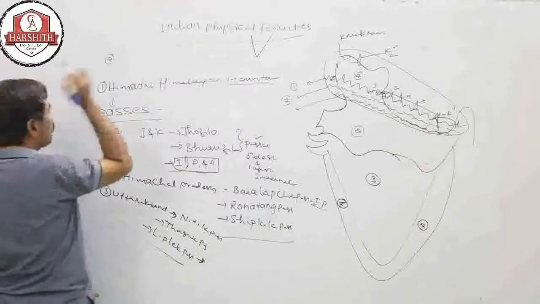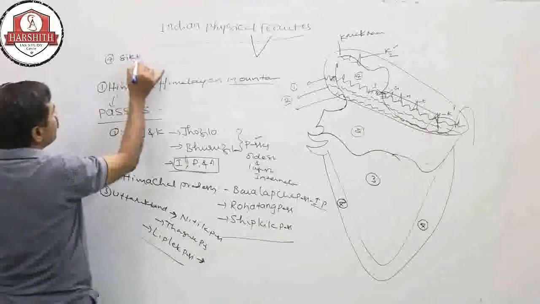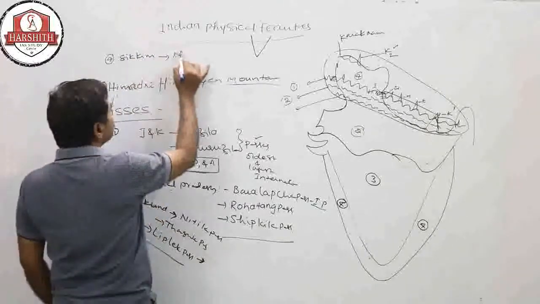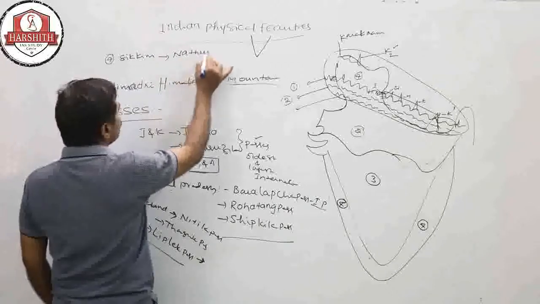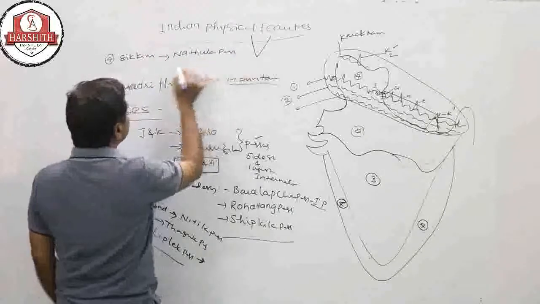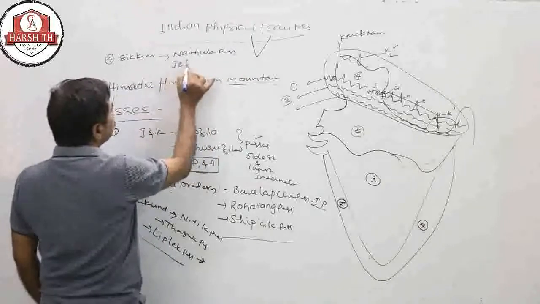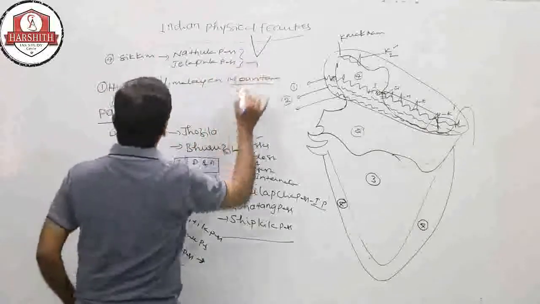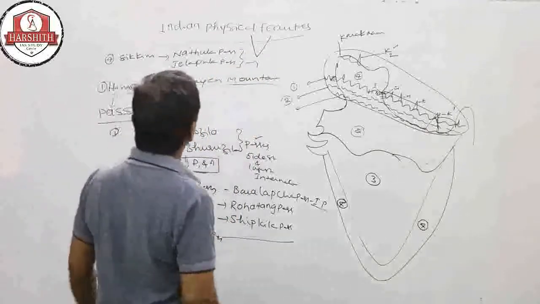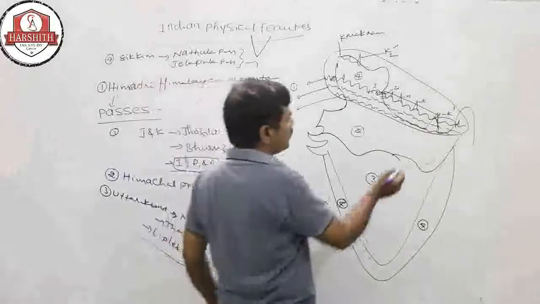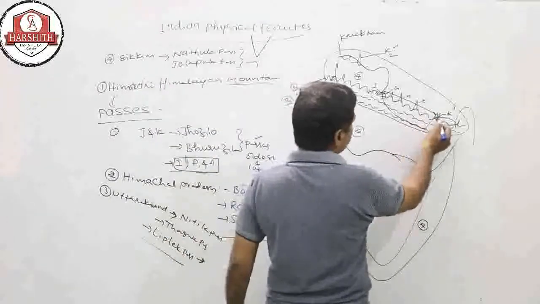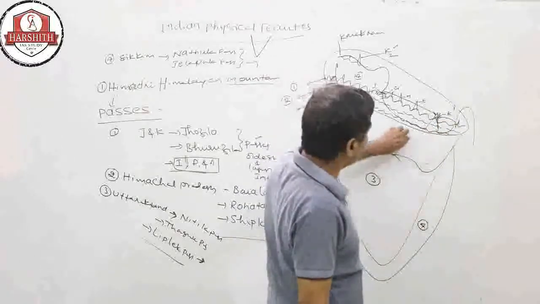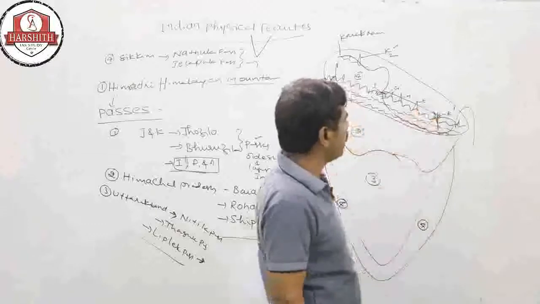So there is the fourth one, Sikkim. In Sikkim state, Nathula Pass and Jelepla Pass. These both are the passes. From these passes, trade goes between China and India.